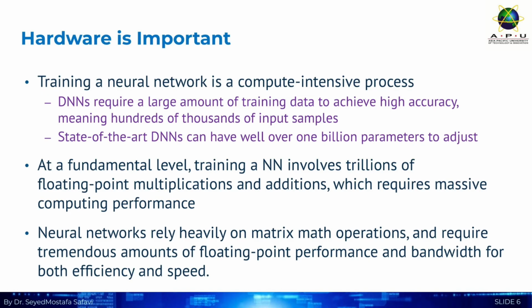This is why hardware is important. Training a deep neural network, DNN, is a compute-intensive process. We deal with hundreds of thousands of input samples and models with over 1 billion parameters to adjust. At its heart, this means trillions of floating-point multiplications and additions. Neural networks rely heavily on matrix math, which is why GPUs, which are fantastic at parallel matrix operations, are so essential. Think of a GPU as a massive team of calculators working simultaneously, while a CPU is a small team of very powerful experts working one by one.